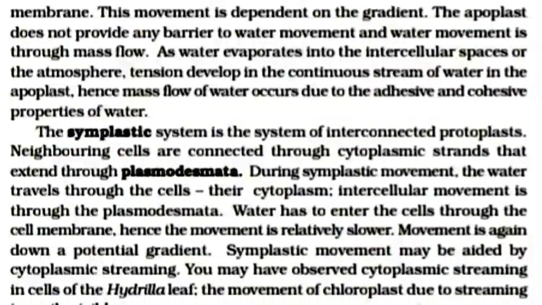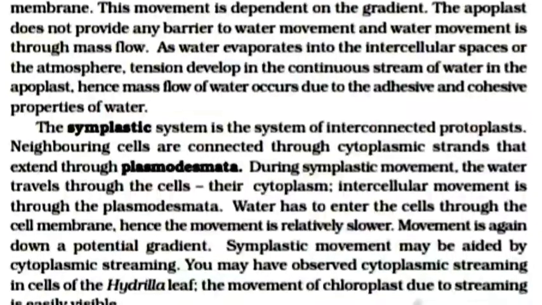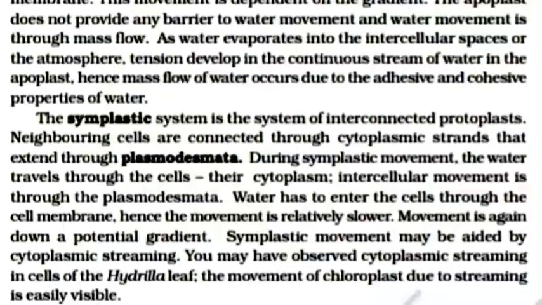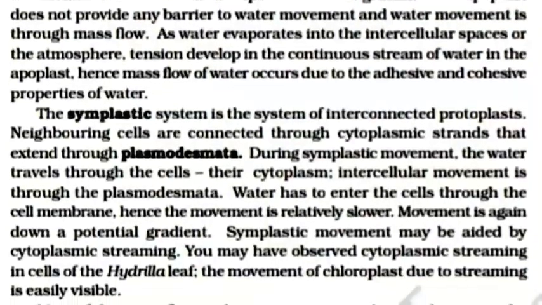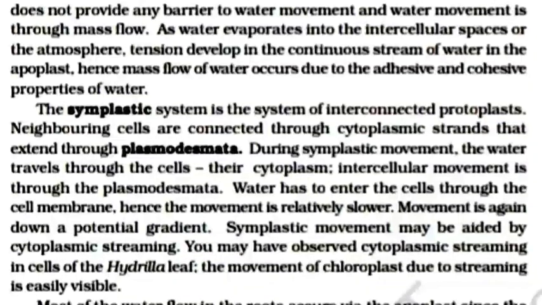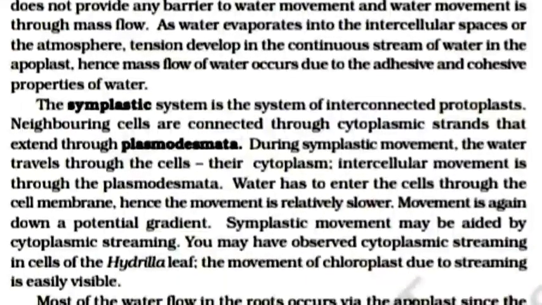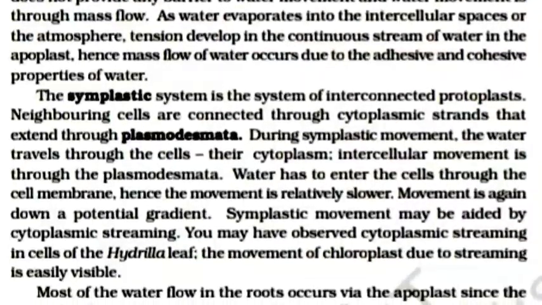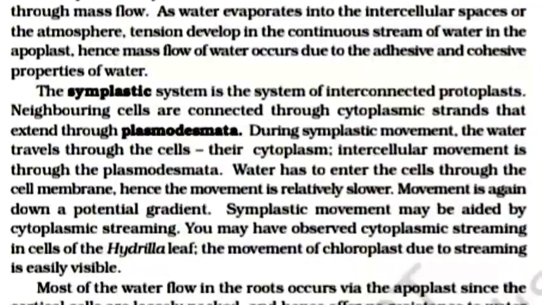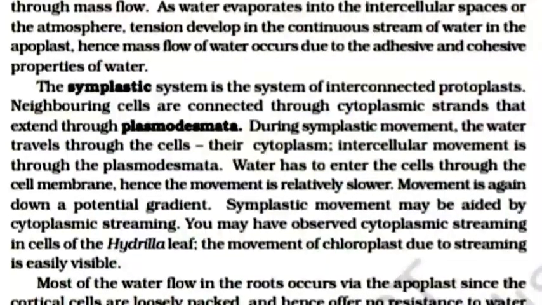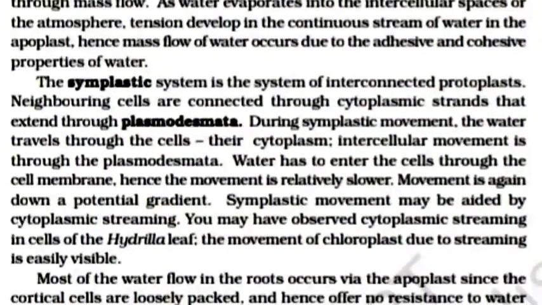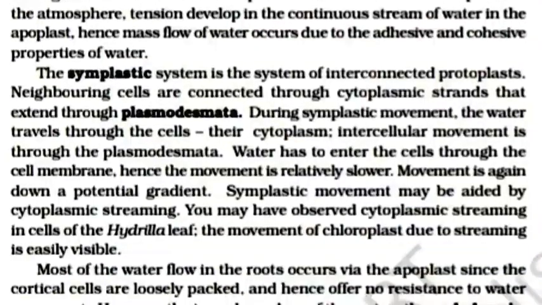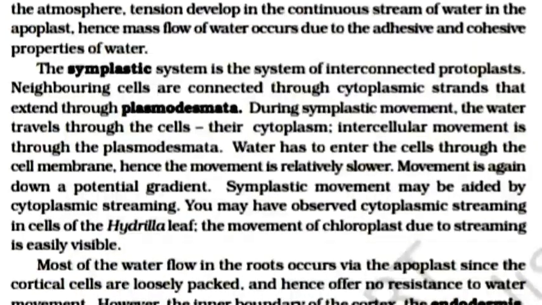The symplastic system is the system of interconnected protoplasts. Neighboring cells are connected through cytoplasmic strands that extend through plasmodesmata. During symplastic movement, water travels through the cells or their cytoplasm. Intercellular movement is through the plasmodesmata. Water has to enter the cell through the cell membrane, hence the movement is relatively slower. Movement is again down a potential gradient.